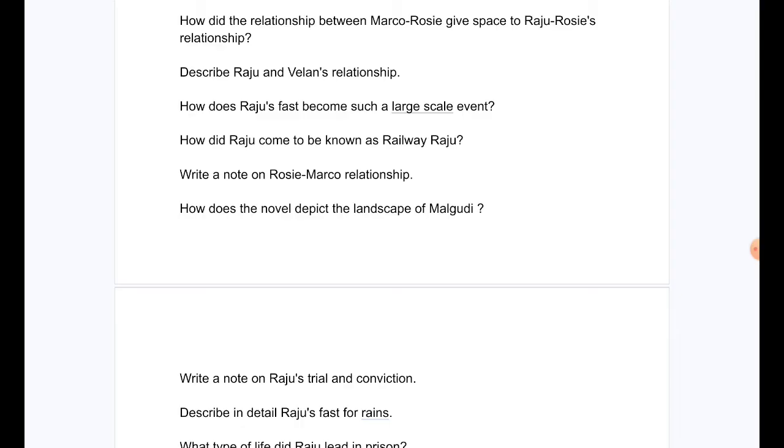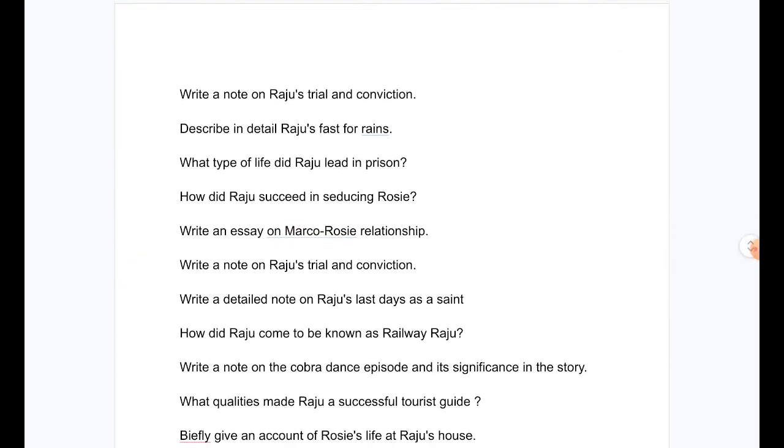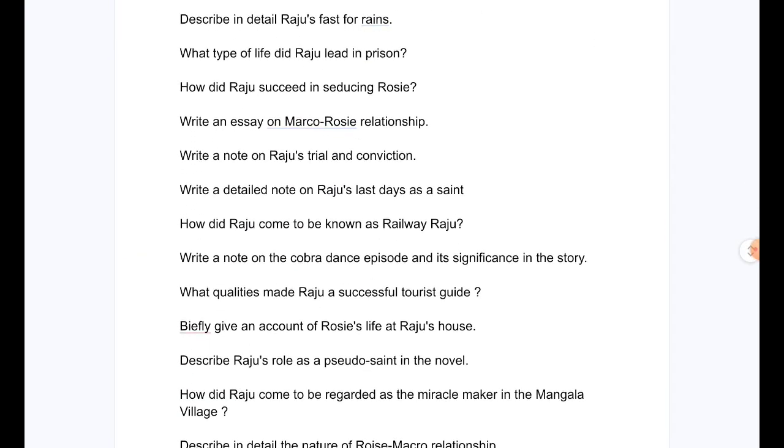Write a note on Rosie-Marco relationship. How does the novel depict the landscape of Malgudi? Write a note on Raju's trial and conviction. Describe in detail Raju's fast for rains. What type of life did Raju lead in prison? How did Raju succeed in seducing Rosie?